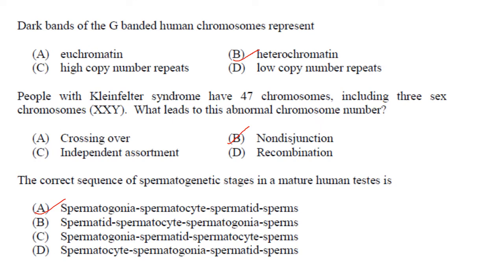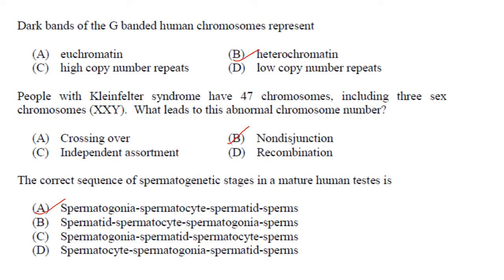Dark bands of G-banded chromosome represent heterochromatin. Answer is option B. People with Klinefelter syndrome have 47 chromosomes, including 3 sex chromosomes. What leads to this abnormal chromosome number?